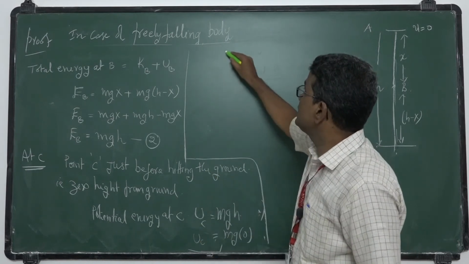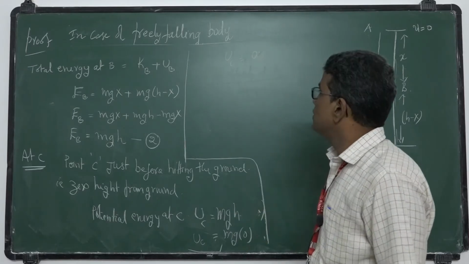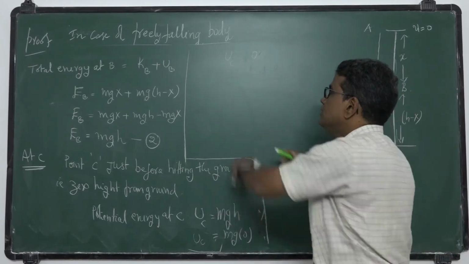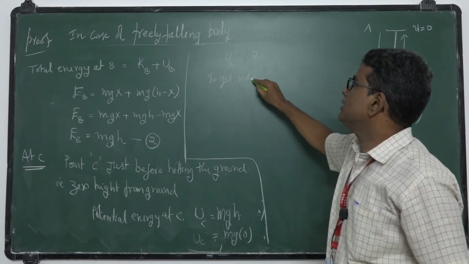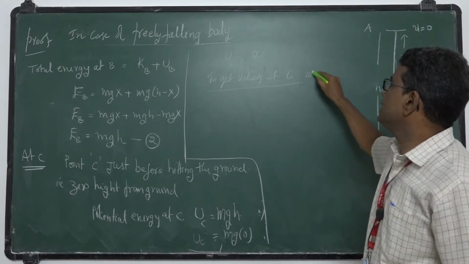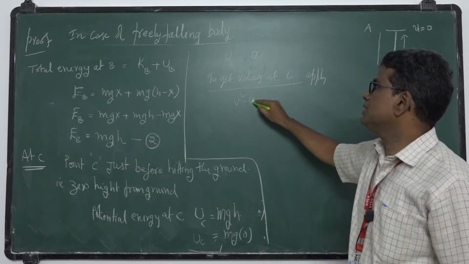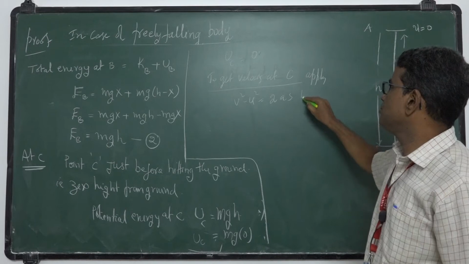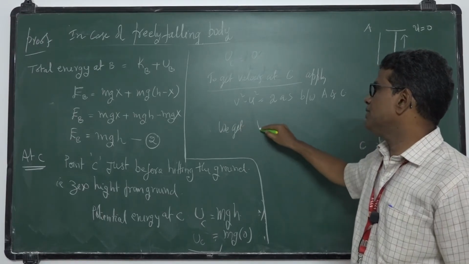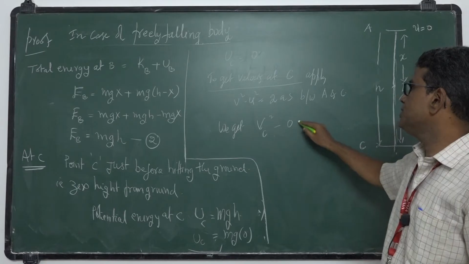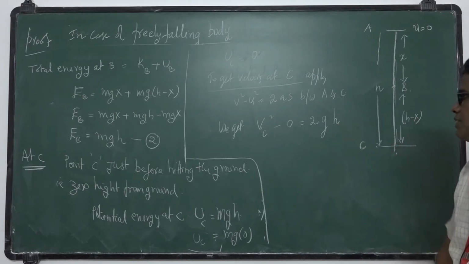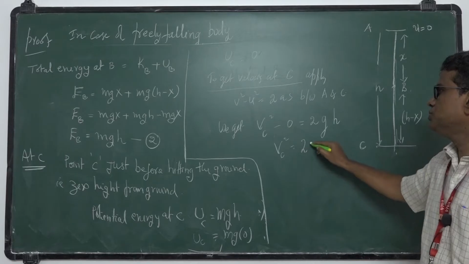So potential energy at C is 0. I want velocity at C. To get velocity at C, apply v square minus u square is equal to 2as between A and C. So velocity at C square, initial velocity is 0, that is 2, acceleration is g, since it is a freely falling body, s is h. So vc square is equal to 2gh.